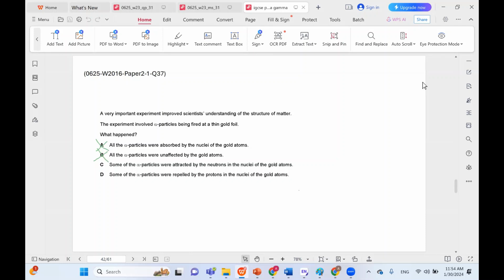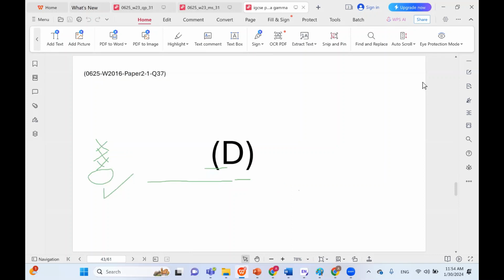Neutrons would never attract alpha particles because neutrons do not have a charge, so they do not attract anything. Some of the alpha particles were repelled by the protons in the nuclei. This makes a lot of sense. So D is the correct choice in this case.